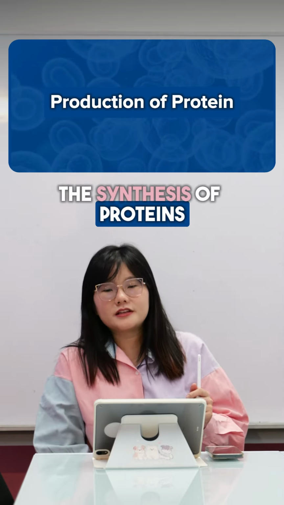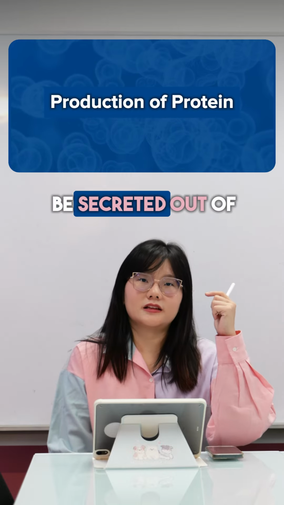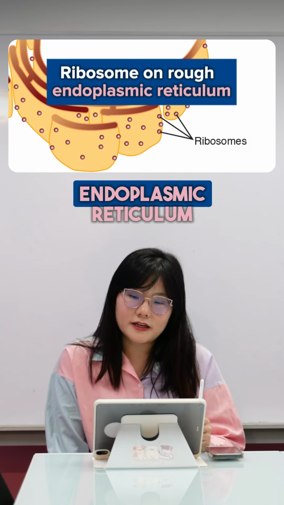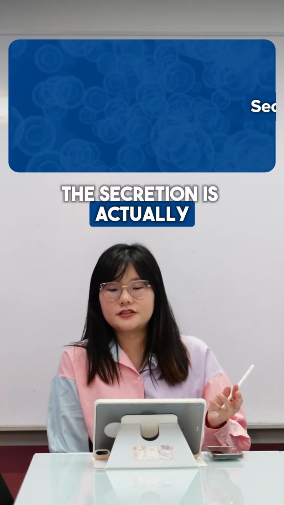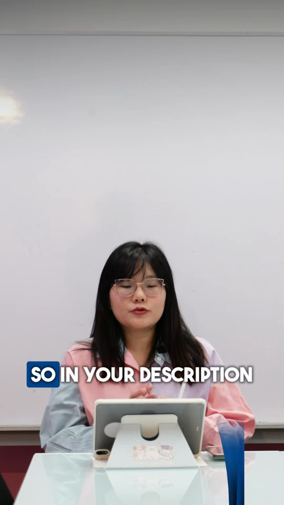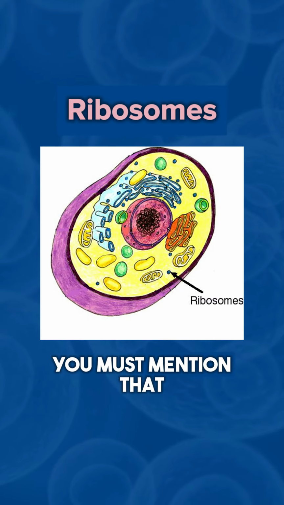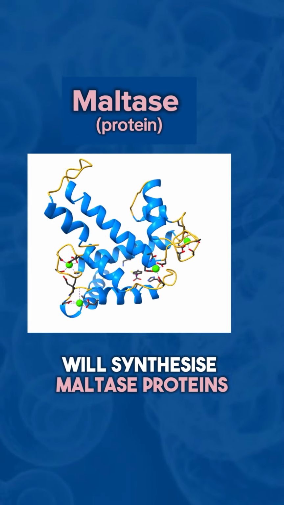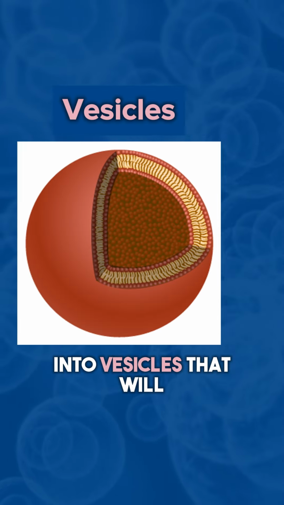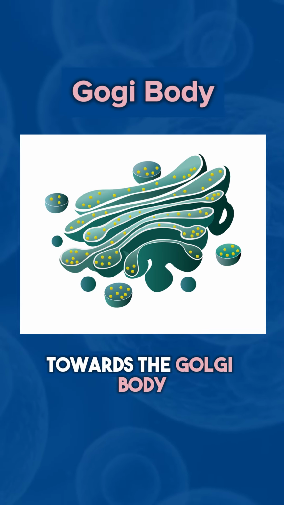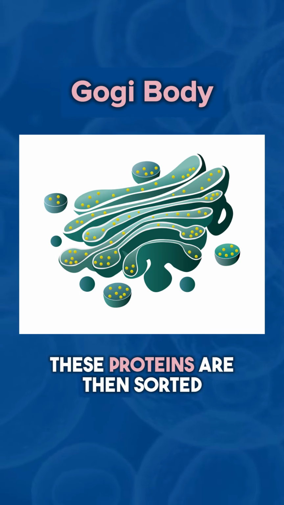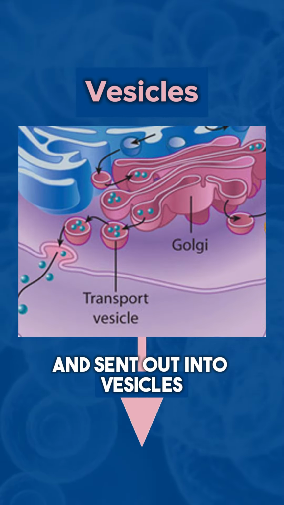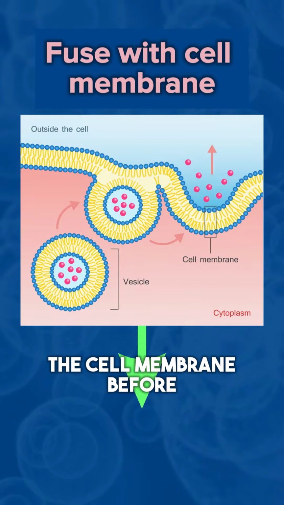The synthesis of proteins, especially for those to be secreted out of the cell, is usually done by ribosomes on the rough endoplasmic reticulum. The secretion is actually done by the Golgi body. So in your description, you must mention that the ribosomes on the RER will synthesize maltase proteins, which will be packed into vesicles that will bud off the RER towards the Golgi body. These proteins are then sorted, packaged and modified and sent out into vesicles again to fuse with the cell membrane before secreting out of it.